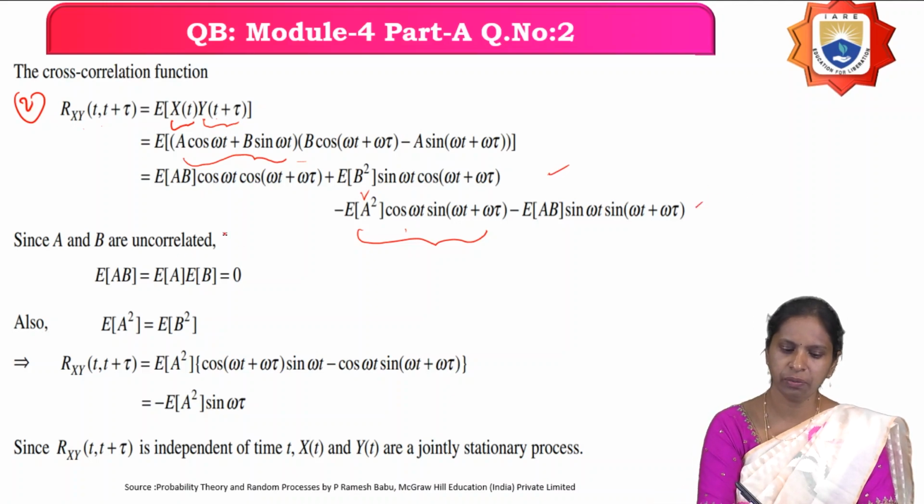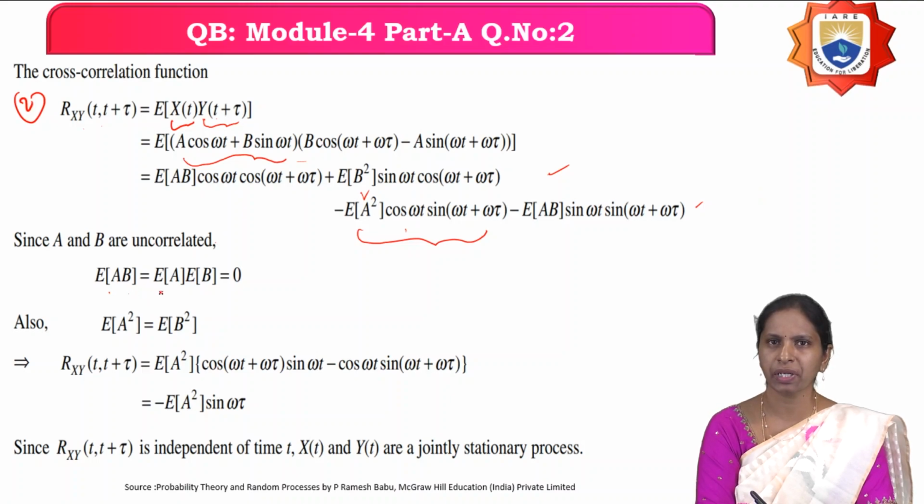And after that, what they are giving is that they are uncorrelated. Therefore, what is the expectation of AB? Nothing but expectation of A into expectation of B. What is the mean of the two random variables? Nothing but 0.